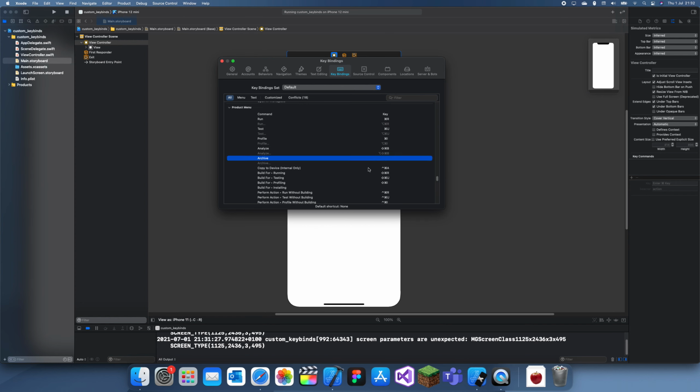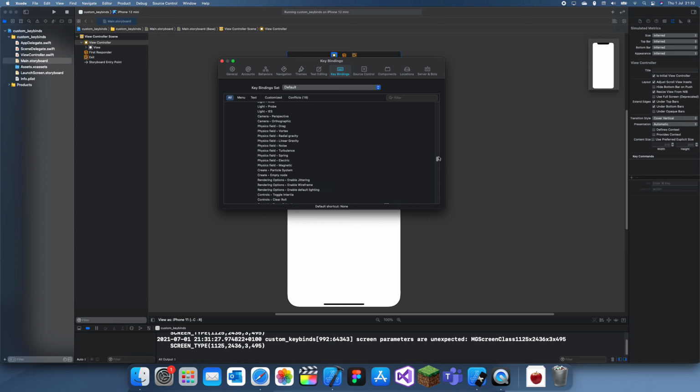There's so many of these that I could probably never remember all of them, but you can see there's a few which don't actually have any. And wait, the archive is actually pretty useful. Maybe it's a different type. Actually no, archive doesn't have a keybind. Okay, that's interesting. So maybe I'll have to make one for that.